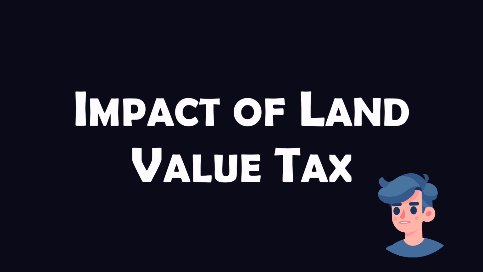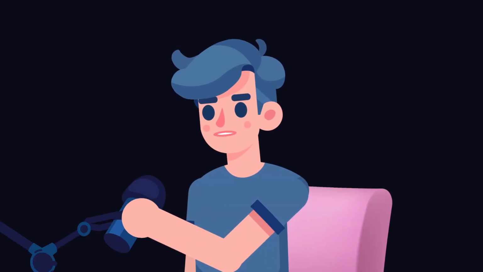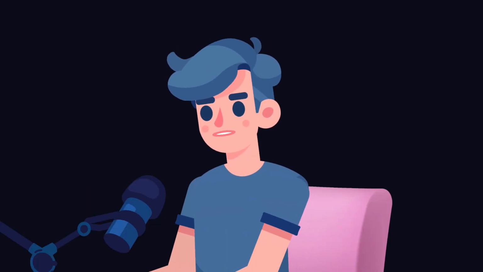Let's take a look at how the implementation of a land value tax might influence land usage over time using a line graph. From the graph, we observe an upward trend in land usage efficiency over 5 years, suggesting that the land value tax could indeed encourage more efficient land use.